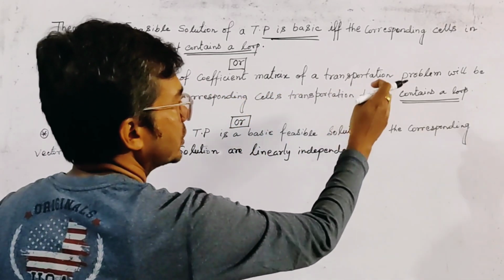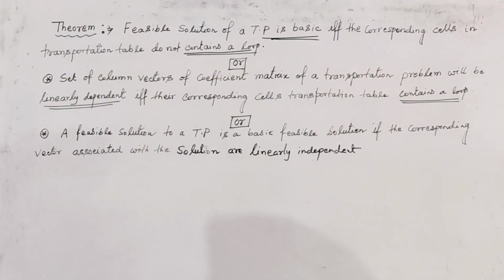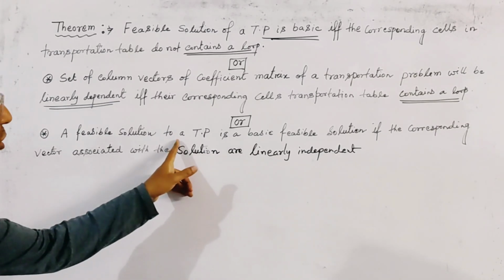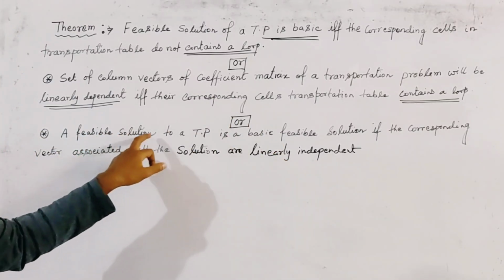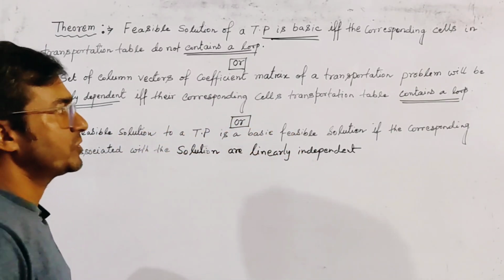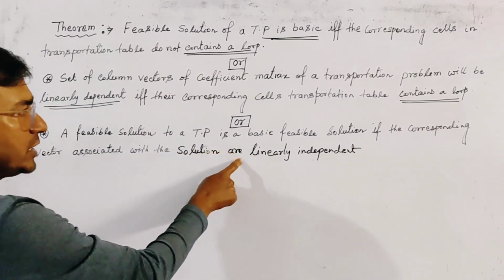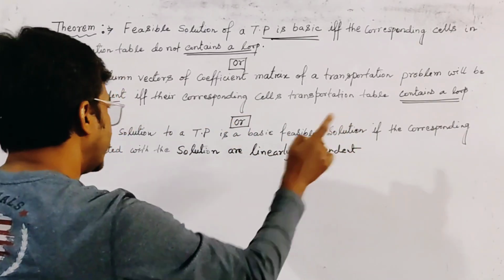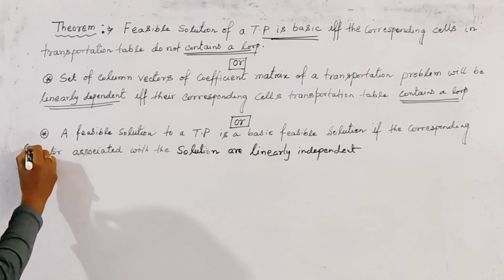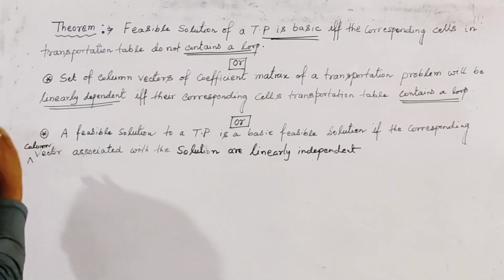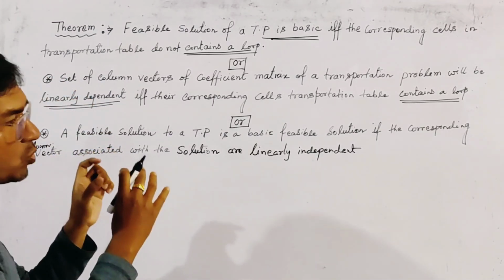Or it is said another way: a feasible solution of a transportation problem is said to be a basic feasible solution if the corresponding column vectors associated with the solution are linearly independent. Then this is right, and this theorem has one proof, and these three statements of the theorem are the same.